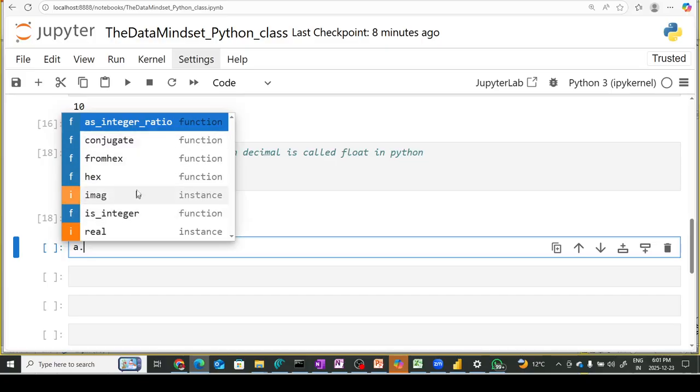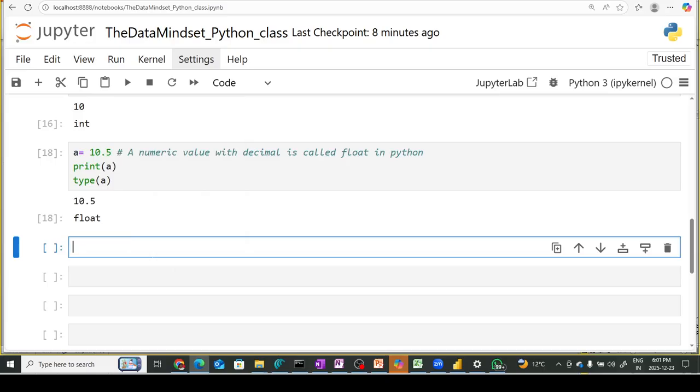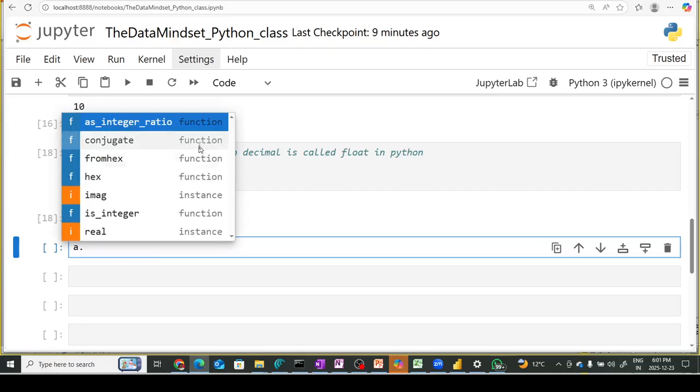These are the functions related to floats, and you can call them whenever you have to use them in the context of float.